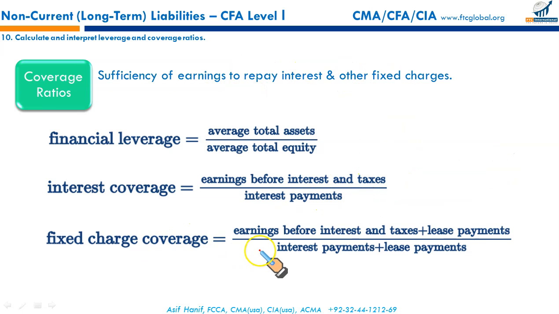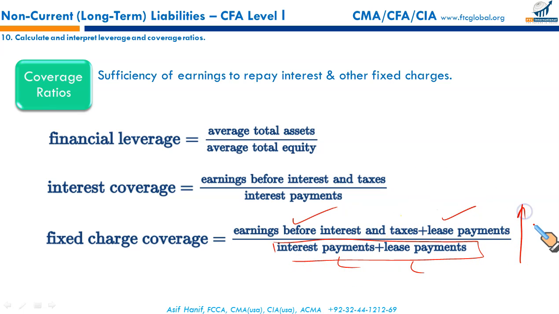This one is the fixed charge coverage ratio: earnings before interest and taxes plus lease payments divided by these fixed payments. Again, the higher the number, the more comfort you have in making such fixed payments. So these are coverage ratios, discussed in much more detail in your previous readings. So that's all for non-current and long-term liabilities.